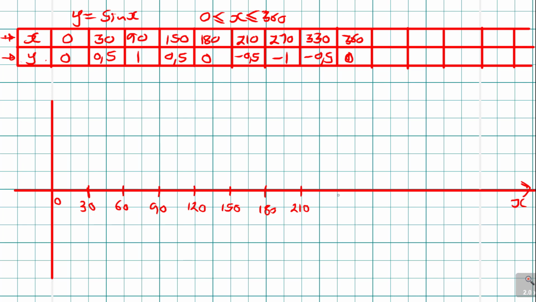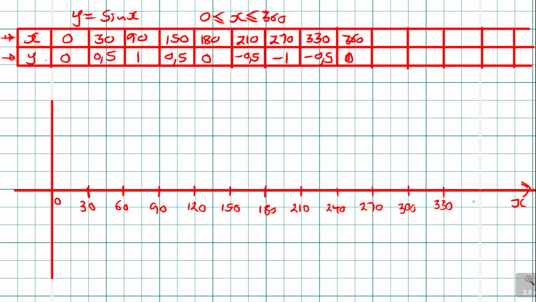then I've got 210, then I've got 240, then I've got 270, then I've got 300, then I have 330.